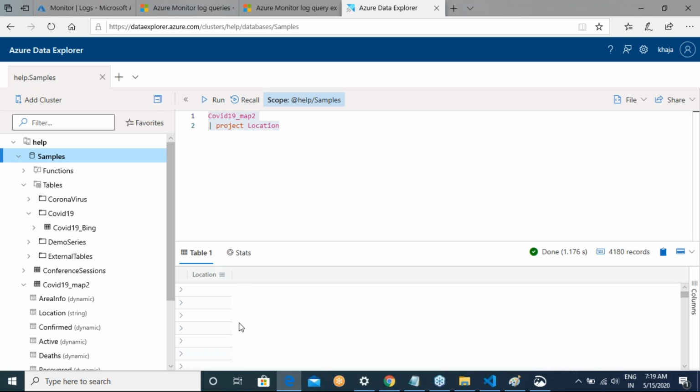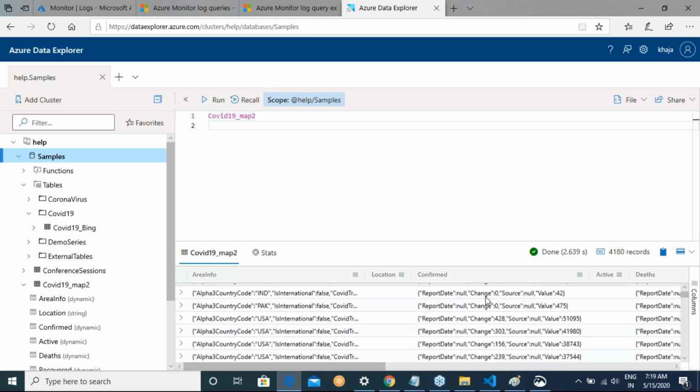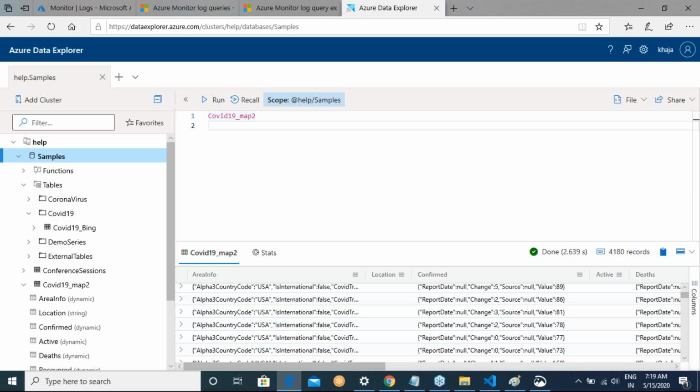There is some data coming in. Or if you want to see select star from everything, just try to run this. So this is the whole data which we have.